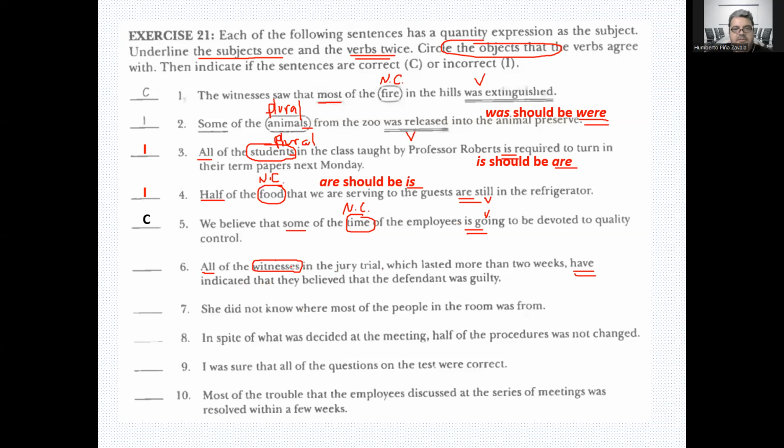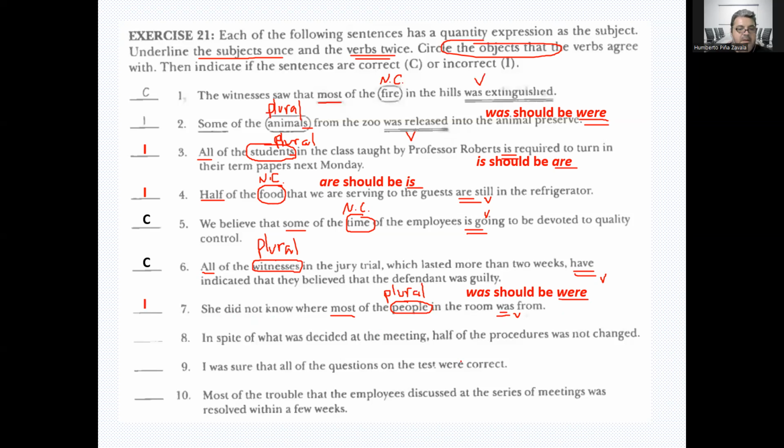So all of the witnesses, plural, and the verb is also plural, so this is fine. She did not know where most of the people in the room was from. Right? People is plural, it's an irregular plural. So this verb should be plural too. So no, it should be most of the people in the room were from.